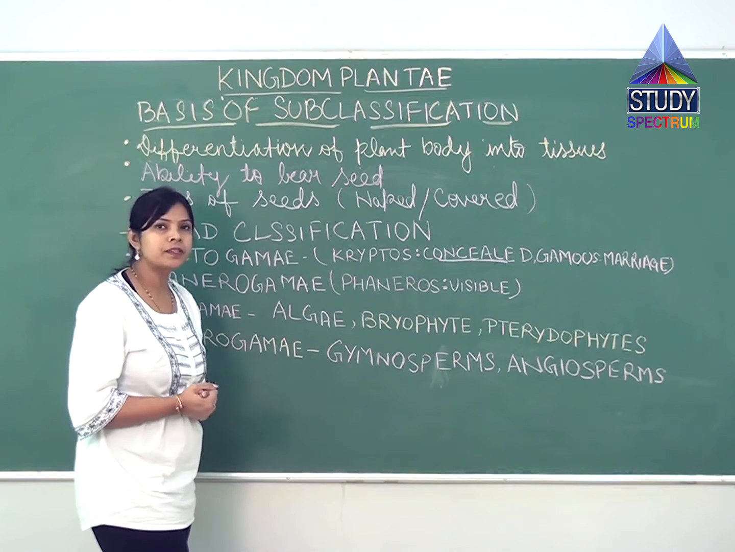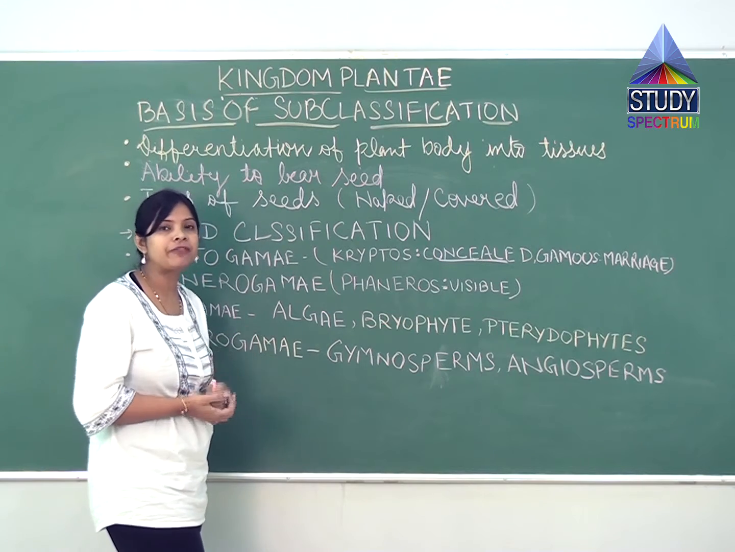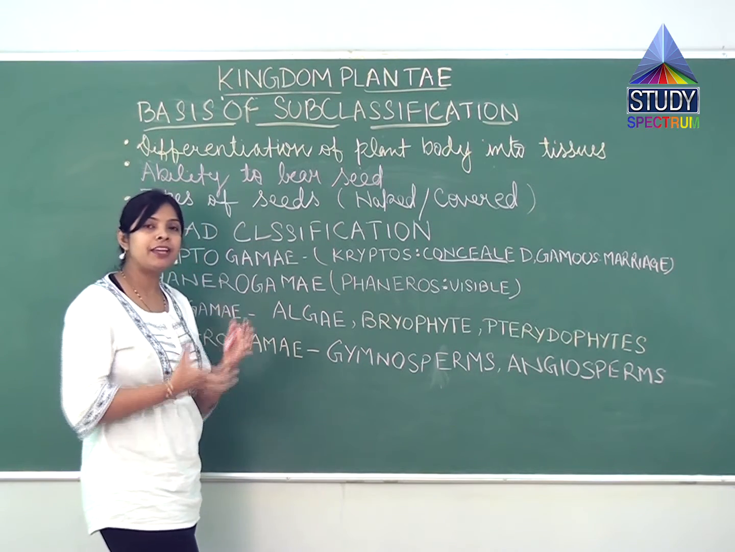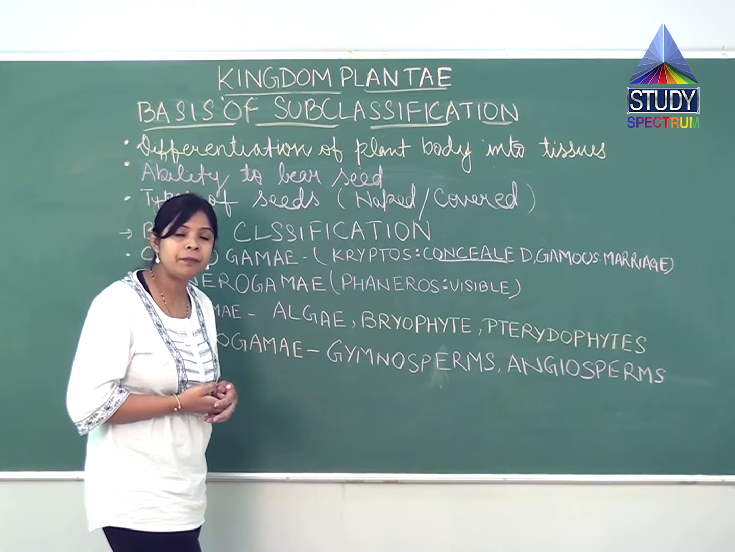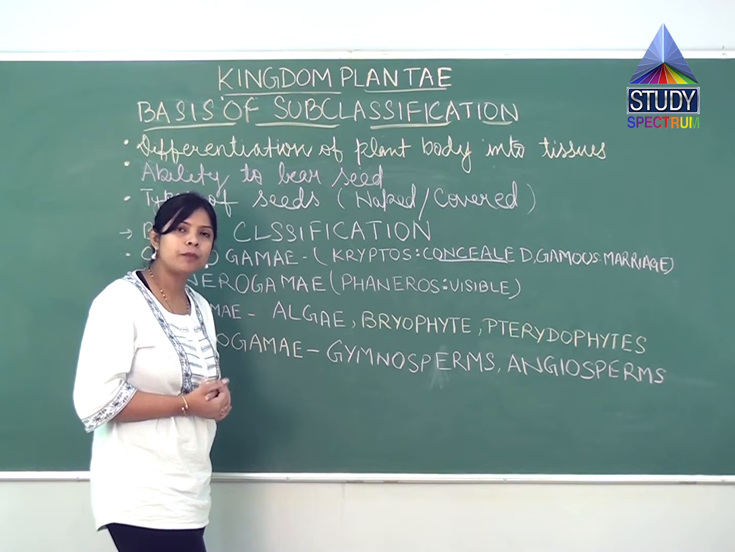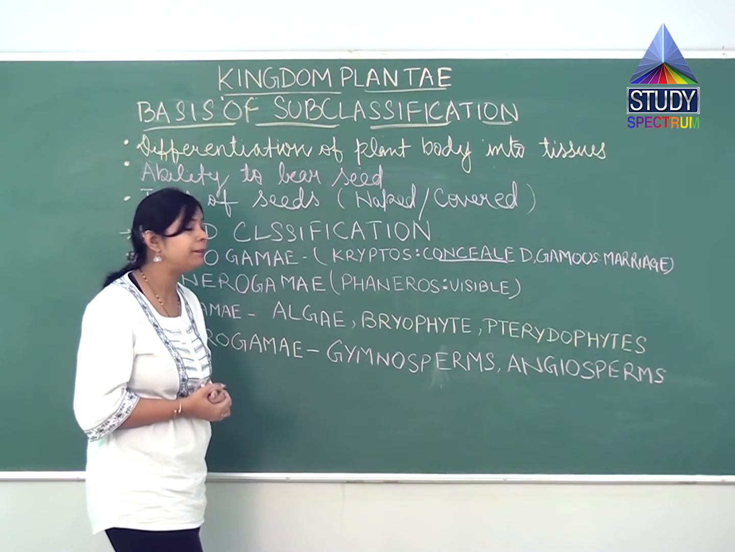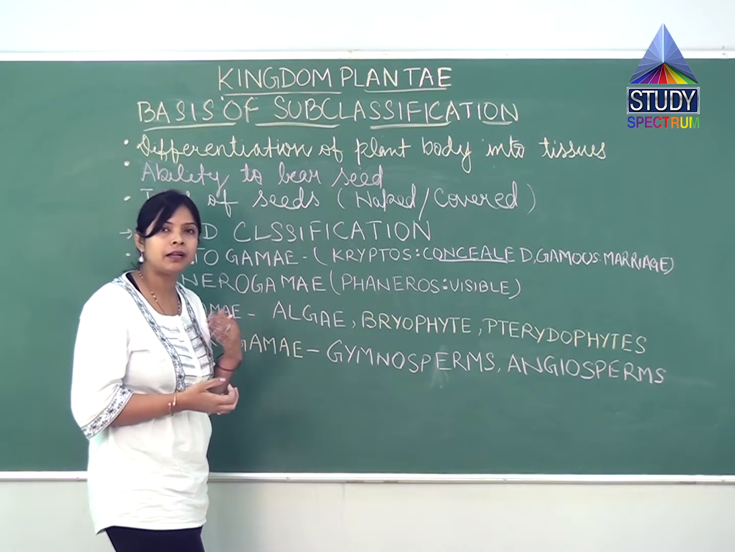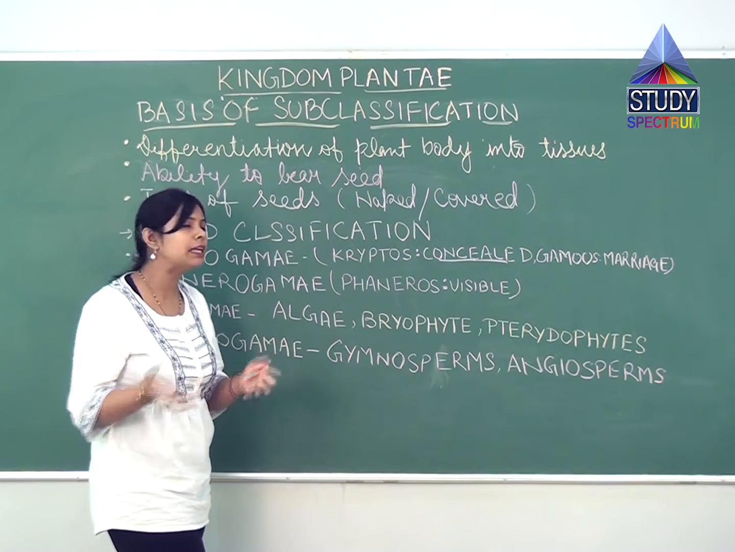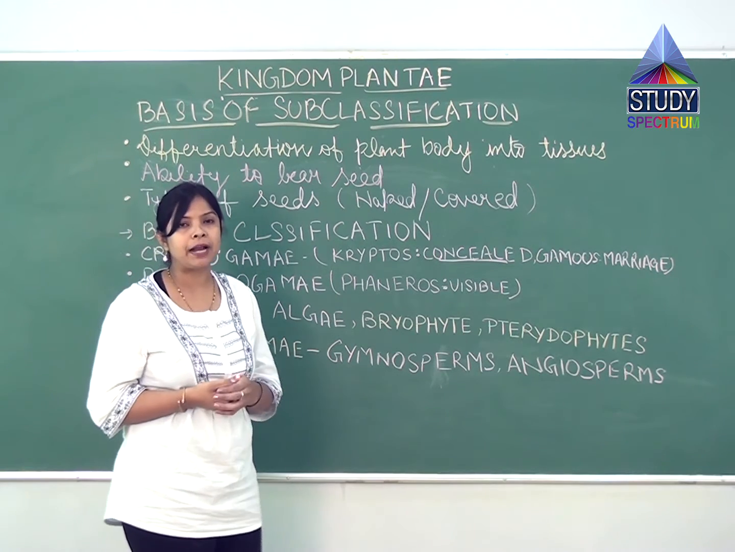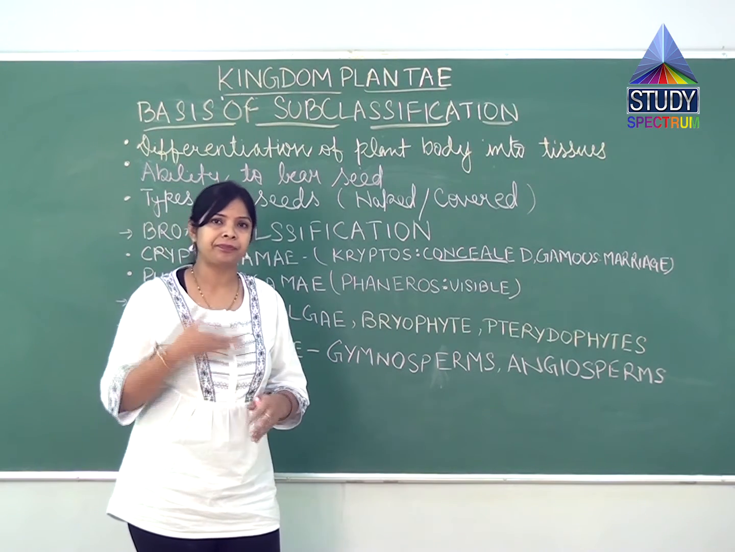So students, now we are going to discuss the basis of sub-classification. Earlier we have seen the five kingdom classification system. We have seen that plants are multicellular, the cell wall is present, and they show the autotrophic mode of nutrition. These are the simple characteristics through which we define the kingdom Plantae. But we all know there is a diversity of plants. Some are desert plants, some are aquatic plants, and you will find a lot of dissimilarities between an aquatic plant and a desert plant.